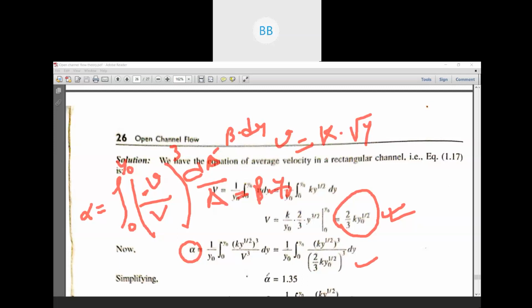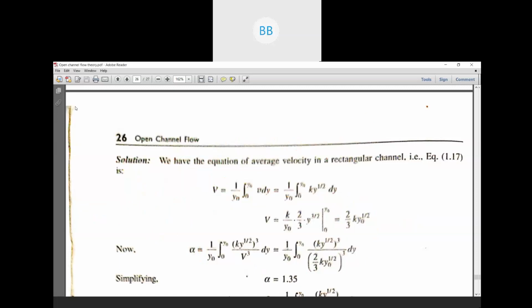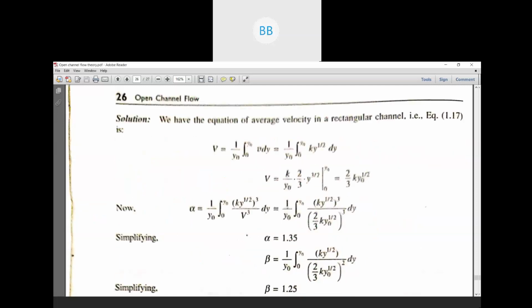The alpha value is 1.35. Try to solve, and if you have any problems, then we can discuss here. So you try to find out the value of alpha.